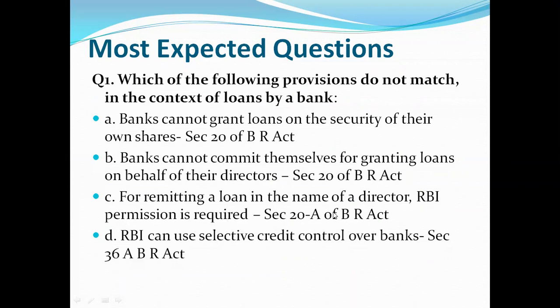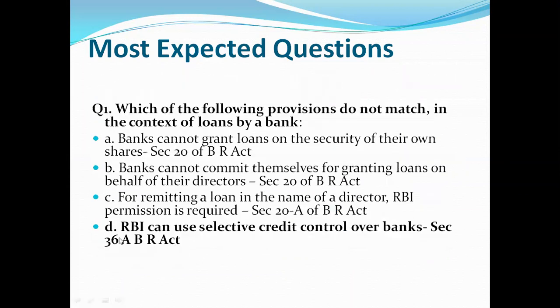So let's see what is the correct answer. And the correct answer is D. RBI can use selective credit control over banks, Section 36A Banking Regulation Act. Let's move to next question.